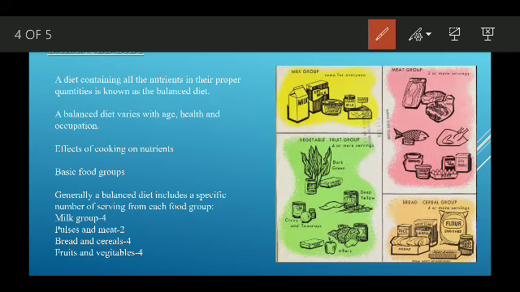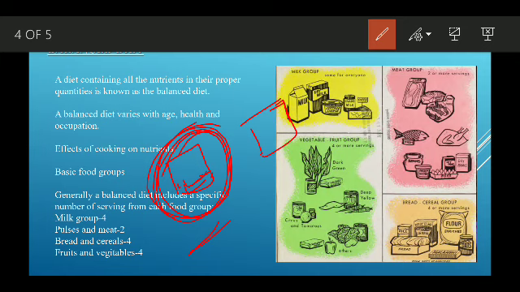Then occupation. If there is a person who is a laborer, who does physical work, and there is a person who works in an office, tell me, who requires more energy? Obviously the person who is doing labor work. So he requires more energy, so he should eat more energy-giving food, that is carbohydrate and fat, okay.